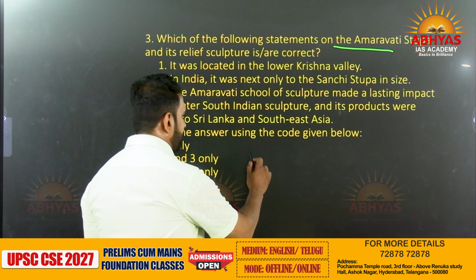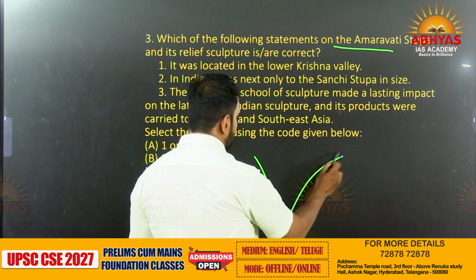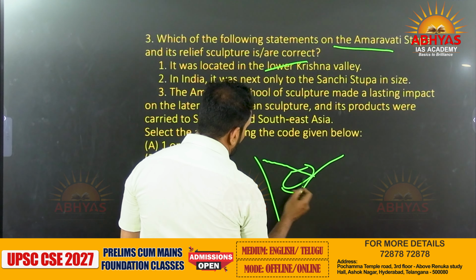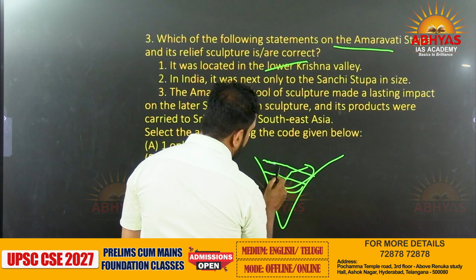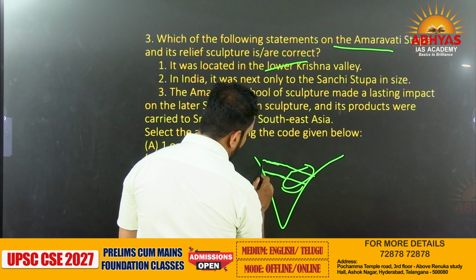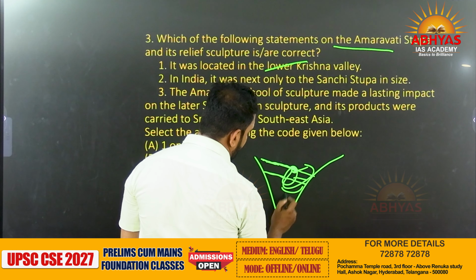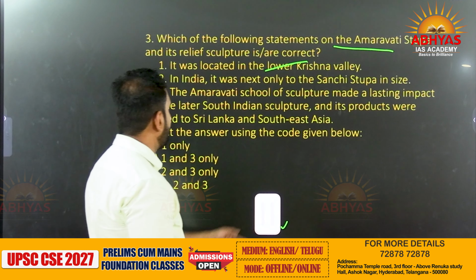Amravati is in my state only. Once upon a time, when we were an undivided state, it was in Andhra Pradesh. It was located in the lower Krishna Valley, very true, because from Maharashtra, Triambakeshwar, Godavari and Krishna flow from Maharashtra, enter into Telangana, then enter into Andhra Pradesh. And Amravati is very close to the Krishna Valley. So statement 1 is anyhow right.